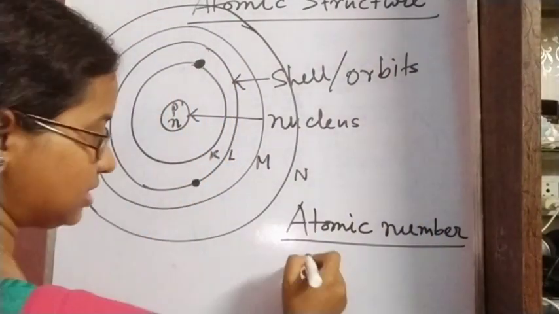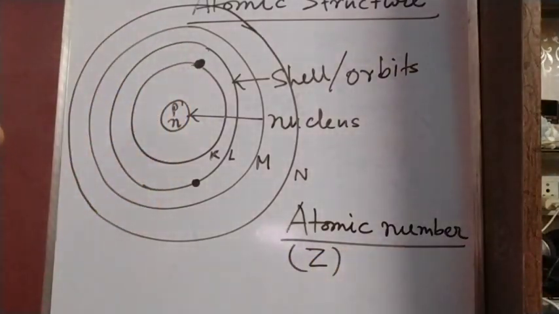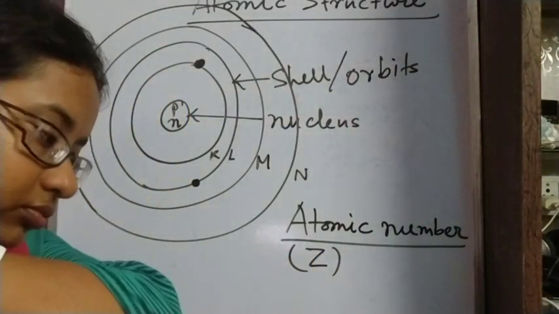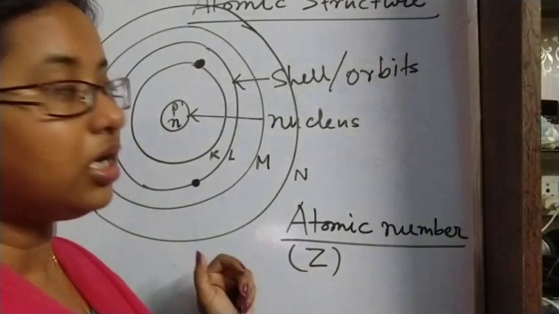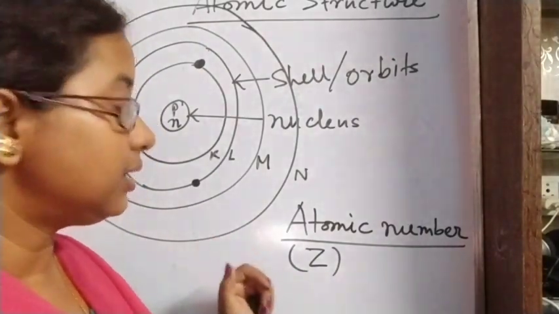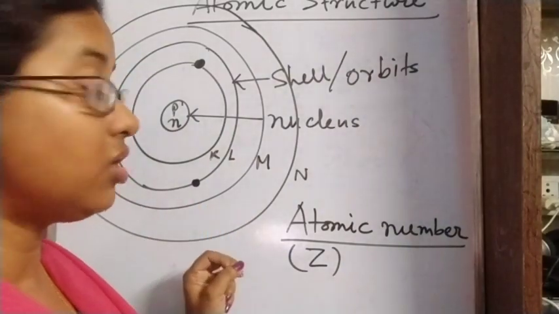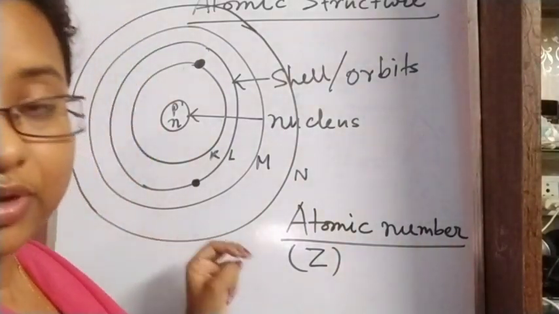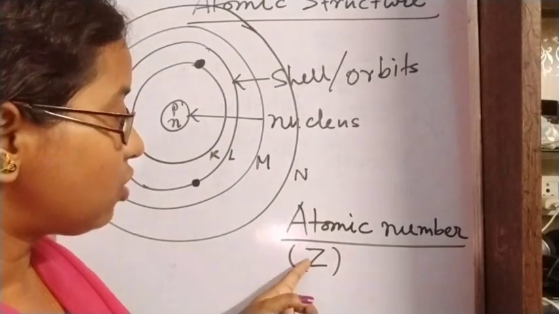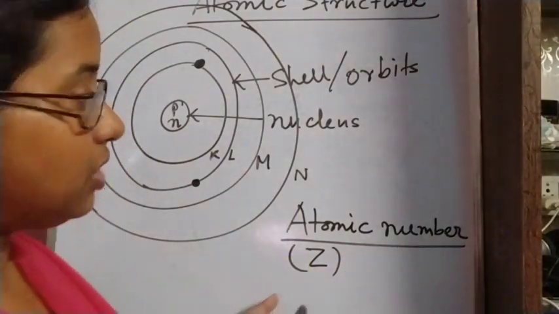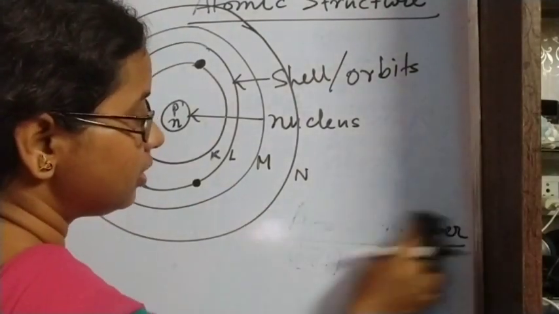This we will represent as Z. Atomic number is the number of electrons or number of protons in a single element. In an element, the number of protons or number of electrons is fixed, and that we will call the atomic number of that particular element.